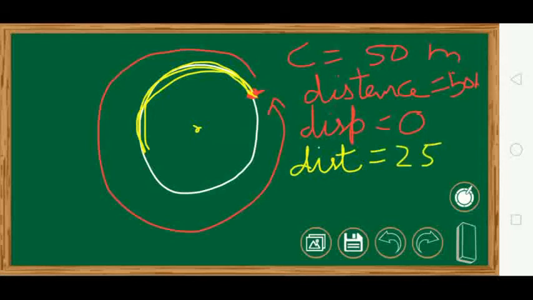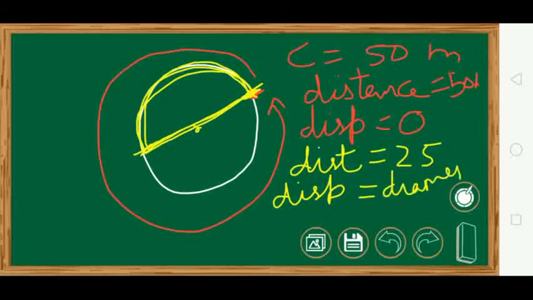Now regarding his displacement, his original position was here, his final position is here. So what we will do? We will join this by a straight line. Now this straight line is going to be his displacement. What is the straight line? It is nothing but the diameter of the circle. Suppose the radius is say 3, diameter will be 6. So understood the difference between distance covered and displacement.